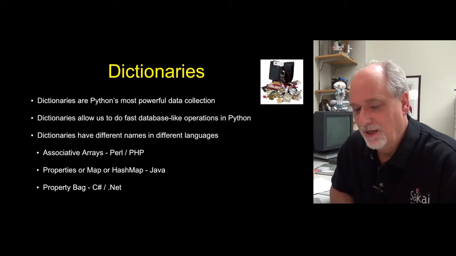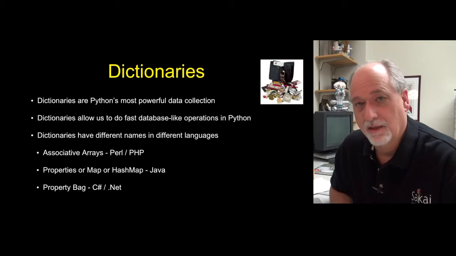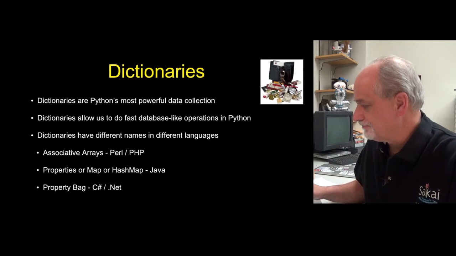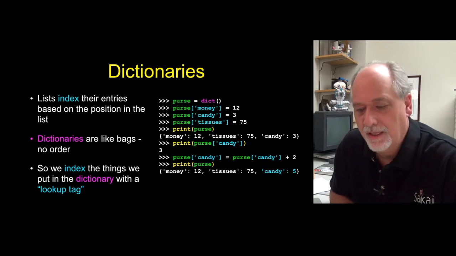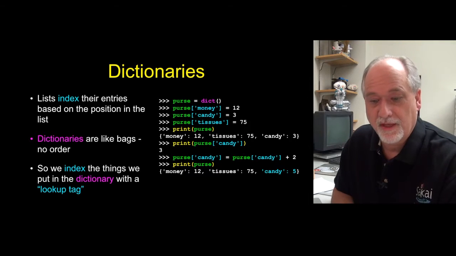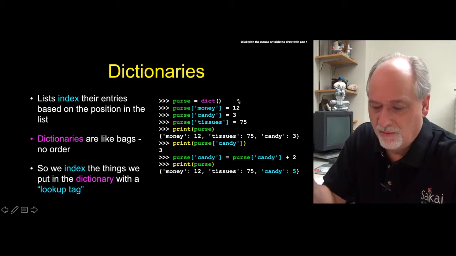They have different names, like property maps or hash maps or property bags, depending on the language you're using, but they all are the same thing. They're key-value pairs. The idea of a dictionary, or of any collection, is putting more than one thing in, and the difference is that you have ways of indexing it.